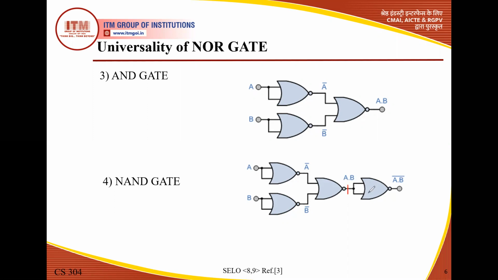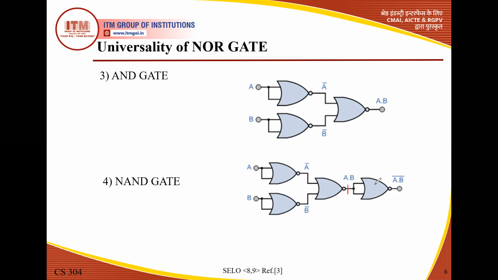The input is the same here: the input is AB here, input is AB here. So if the input is the same in a NOR gate, it is used as a NOT gate. So we are just taking the complement of the AND gate. And when we take the complement of the AND gate, it converts into a NAND gate. And this is the expression of the NAND gate: this is A dot B, and that complement sign is due to this NOT gate.